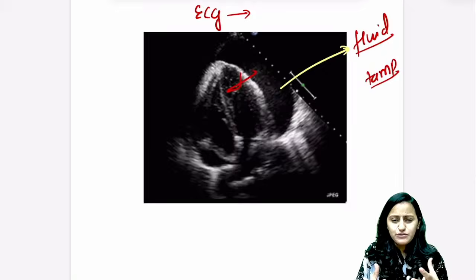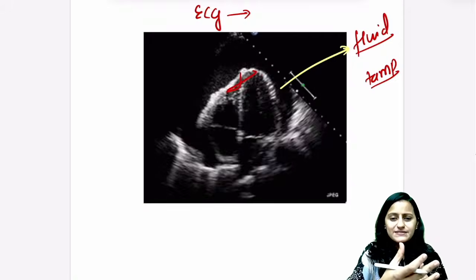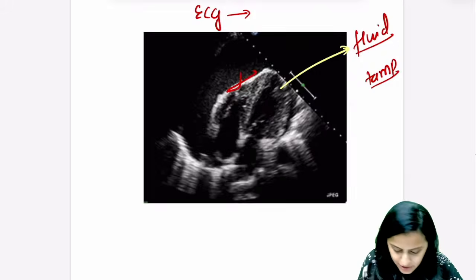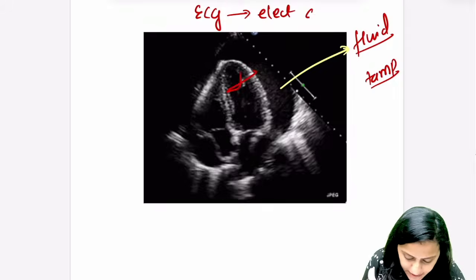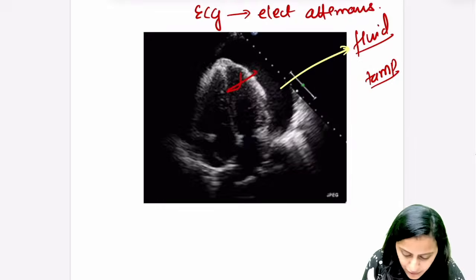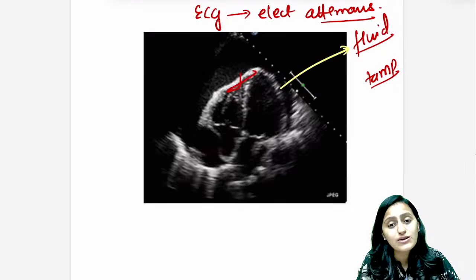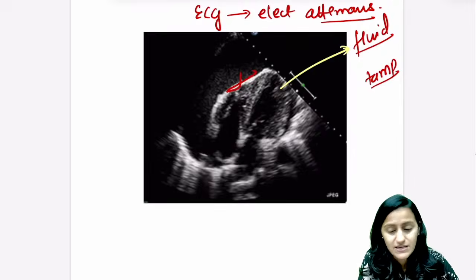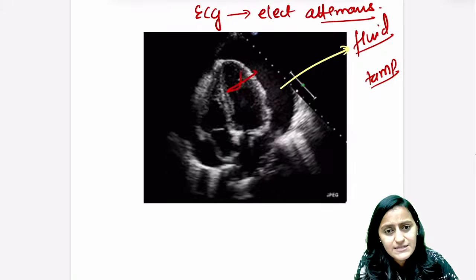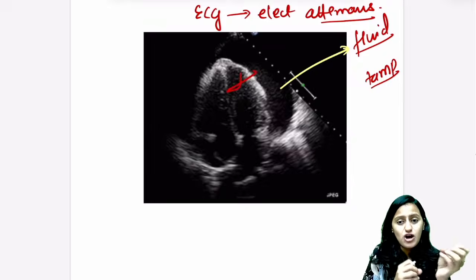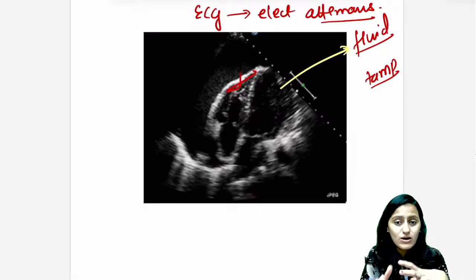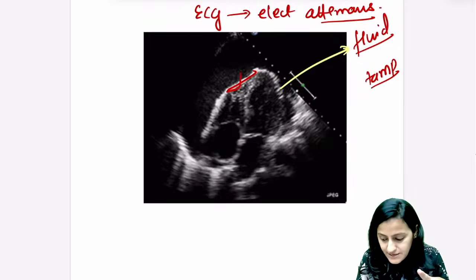Remember, because of the fluid, the heart is floating. Sometimes it is coming forward, sometimes it is going backward. So you have electrical alternans, right? The amplitude of the waves is changing. It is electrical alternans, not pulsus alternans. Where do you see pulsus alternans? Pulse weak, strong, weak, strong. Pulsus alternans is seen in left ventricular failure, right?